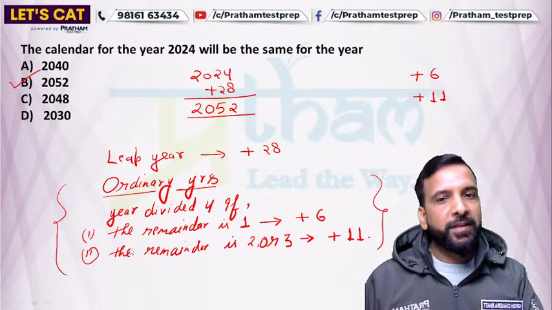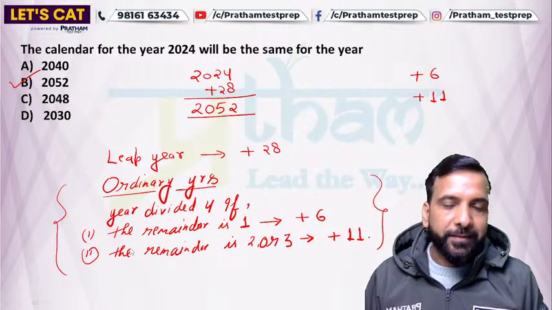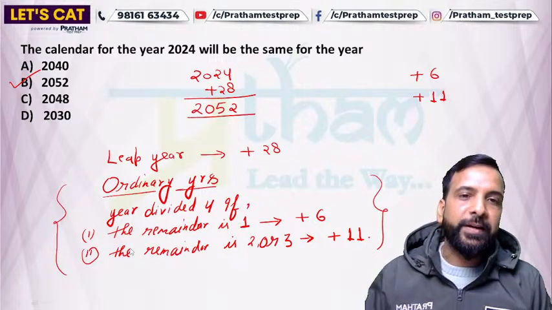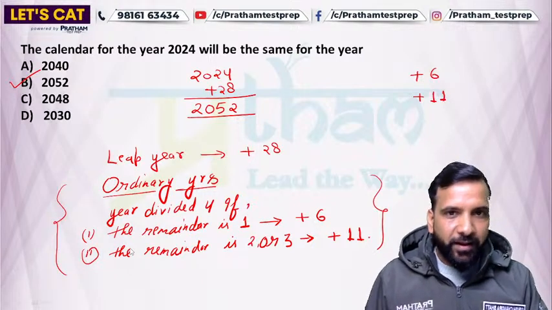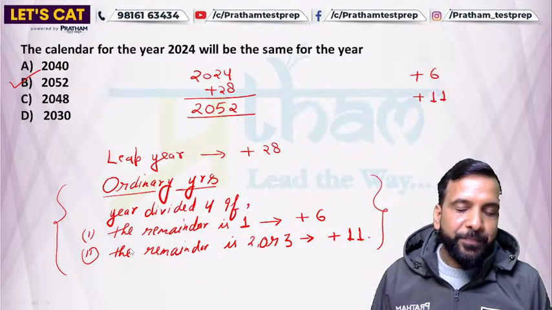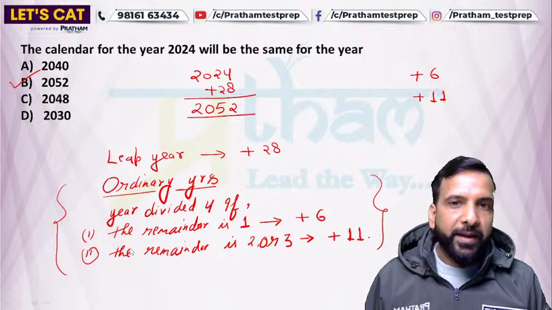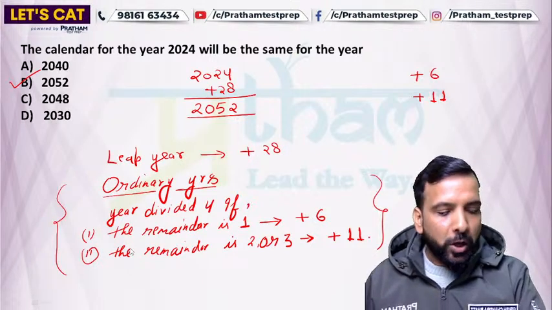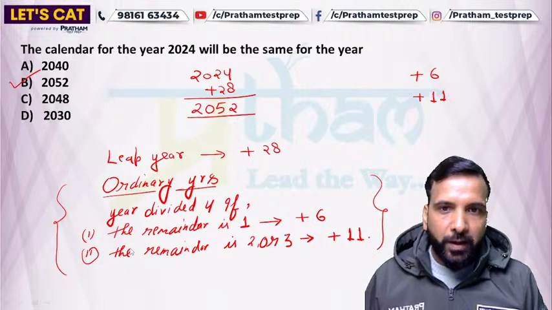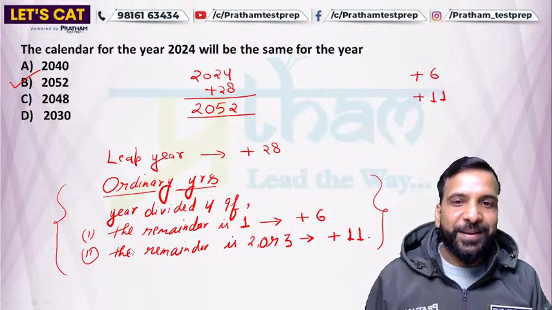So be with me in the entire series, right? We'll discuss each and every topic that is important for your CAT journey in this series, right? So this is done for today. We have already discussed the concept of next same calendar year. And in the next session, we'll cover some more questions related to the same topic.